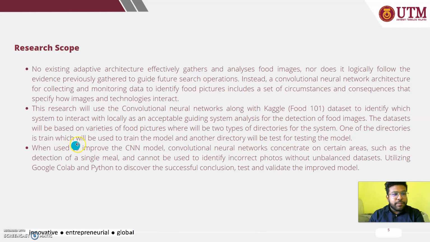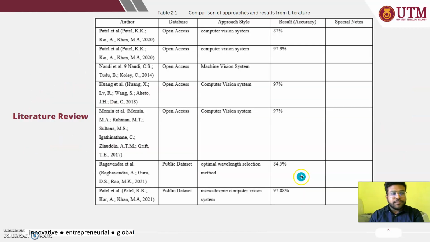The dataset will be based on varieties of food pictures, where there will be two types of directories for the system. One of the directories is train, which will be used to train the model, and another directory will be test, for testing the model. When used to improve the CNN model, CNN concentrates on certain areas such as the detection of a single meal and cannot be used to identify incorrect photos without an unbalanced diet, utilizing Google Colab and Python to discover the successful conclusion, and test and validate the improved model.